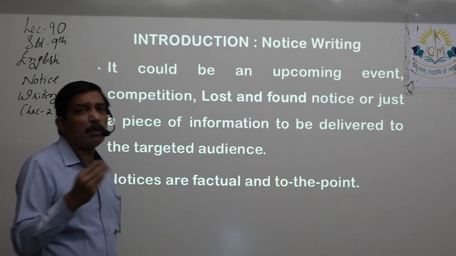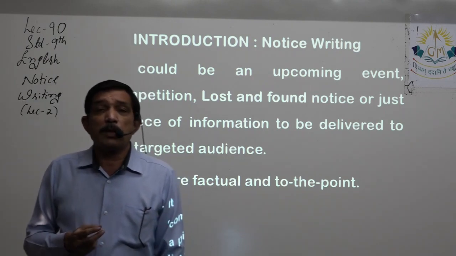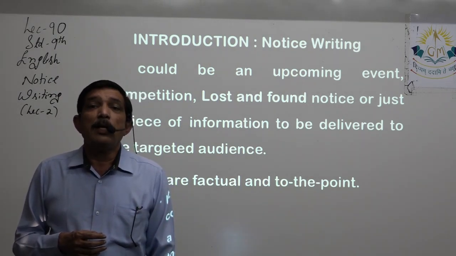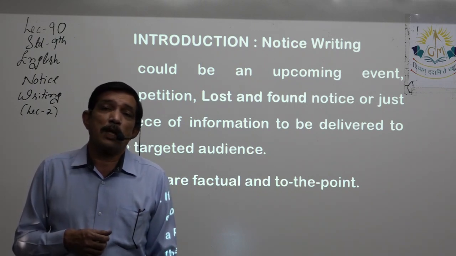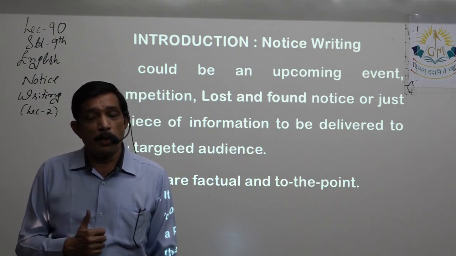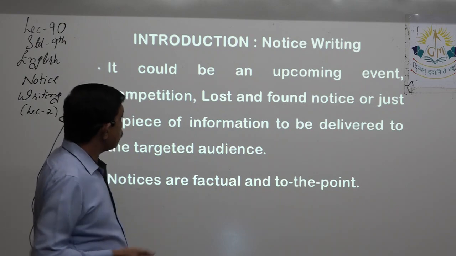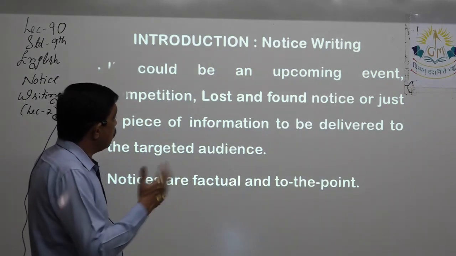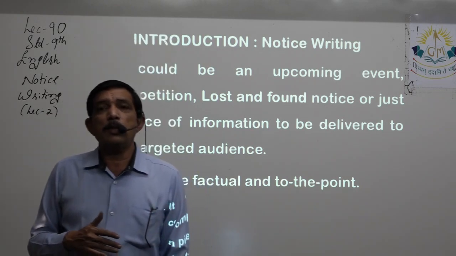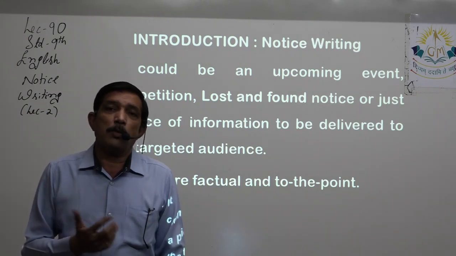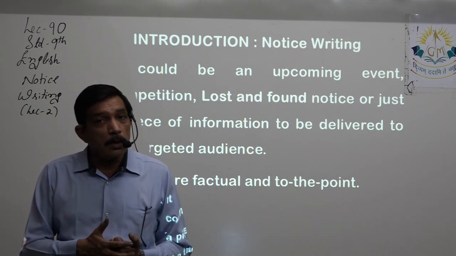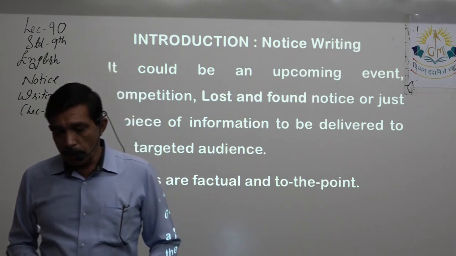Or just simply, it can be a piece of information. It can be lost and found, that gold ring has been found. Then 10 people will come to you, but you tell them to identify, yes, or give the special features of that gold ring. 9 of them would be wrong, only one would be correct, and that ring would be belonging to him. So in that way, you can give a small piece of information or some lost and found notice to be delivered to the targeted audience. Here, depending upon the location, depending upon where your notice is being read, it can go for a targeted audience, or it can be for general public.